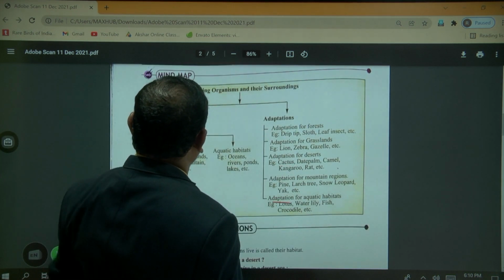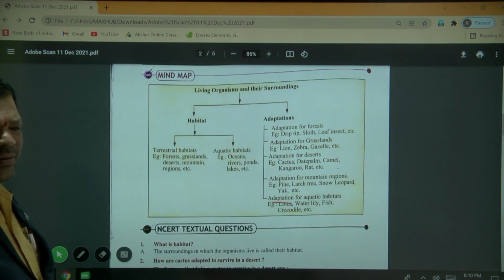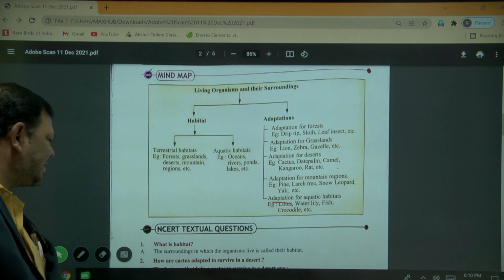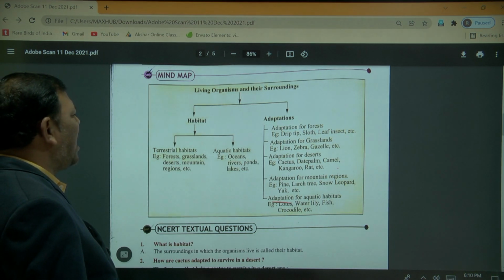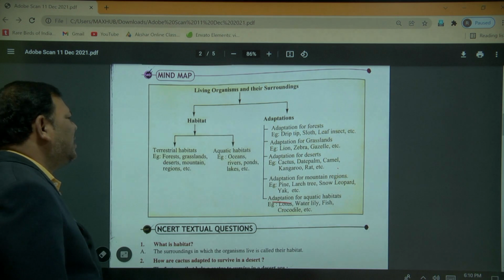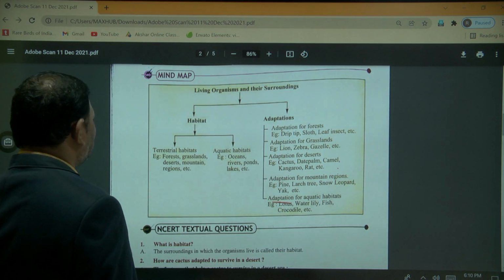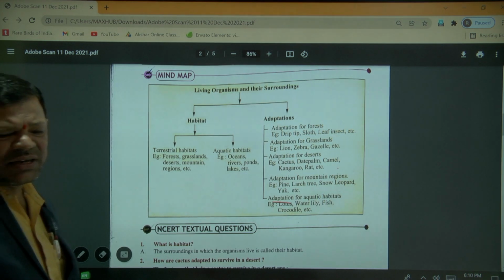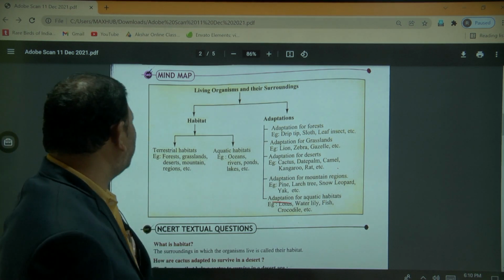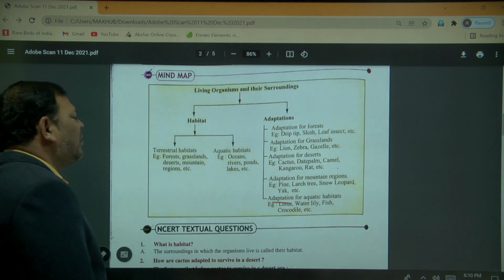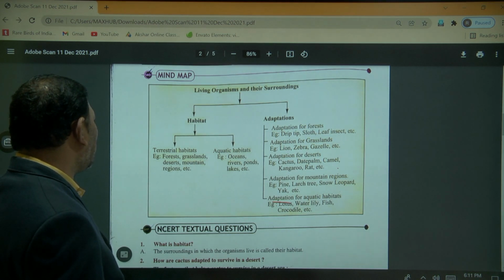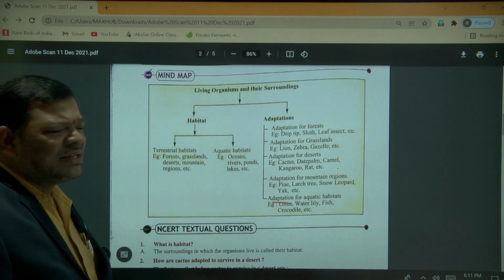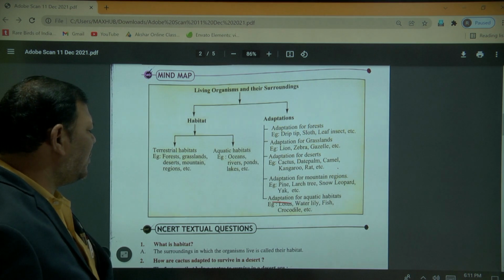Next one, mind map. In this class, living organisms and their surroundings are called habitat. In that, two types of habitats are present. One is the terrestrial habitat and the second one is the aquatic habitat. The habitat present on land is called terrestrial habitat. Examples of the terrestrial habitat: forest, grassland, desert, mountain regions.